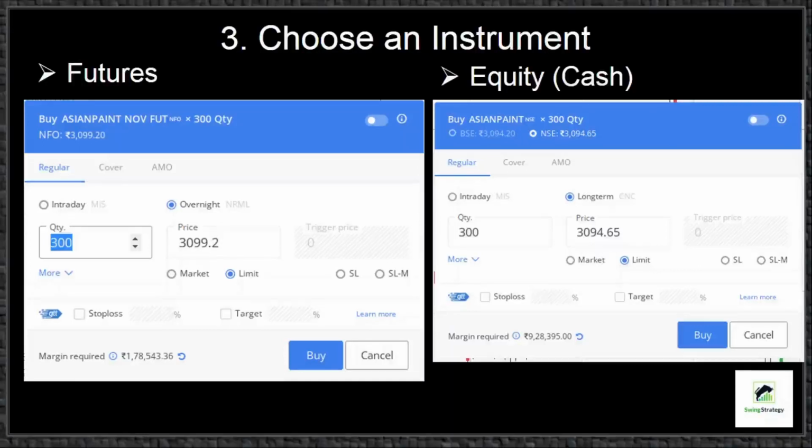In future trading, for a change of 1% in the instrument price, the profit or loss will be approximately 30 multiplied by 300, that is equal to 9,000. The advantages of trading in futures are: with less capital, you can buy or sell more quantities through margin leverages, so you can get more return on investment. Multiple orders can be placed in different months' contracts simultaneously. Similar to equity, we can do averaging by adding more lots at lower prices when buying. We can trade in stock futures as well as index futures such as Nifty futures and Bank Nifty futures.